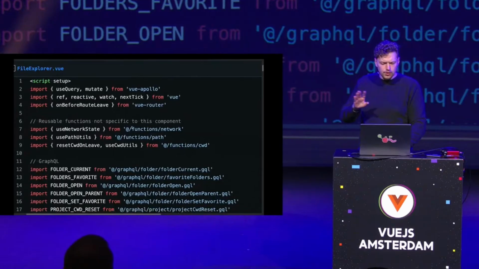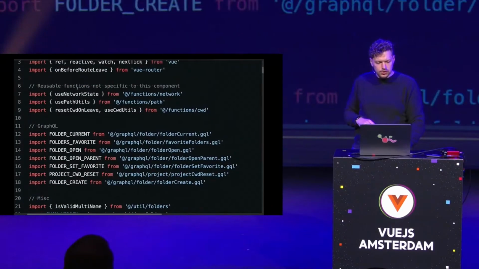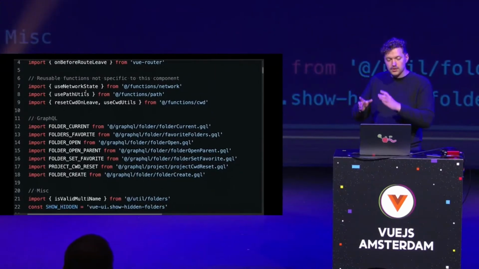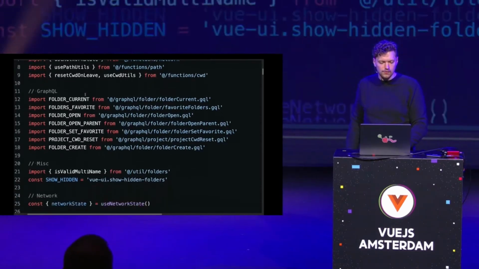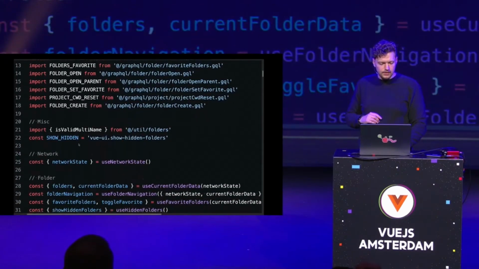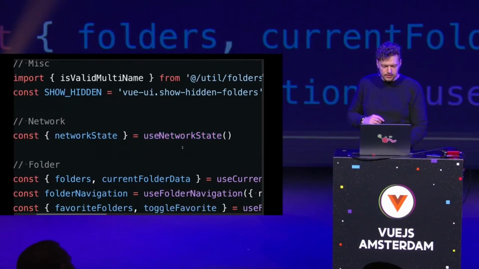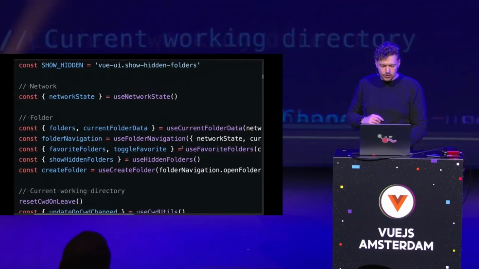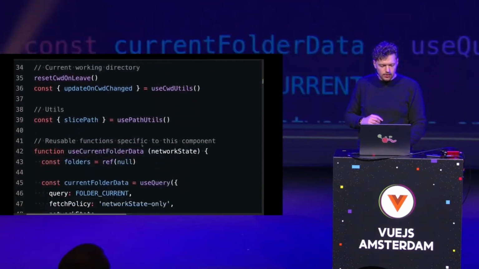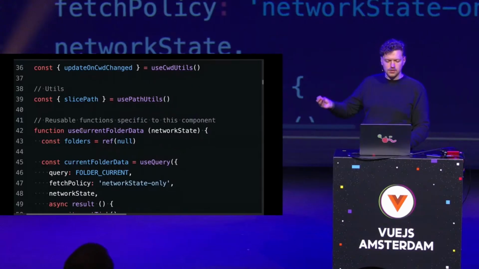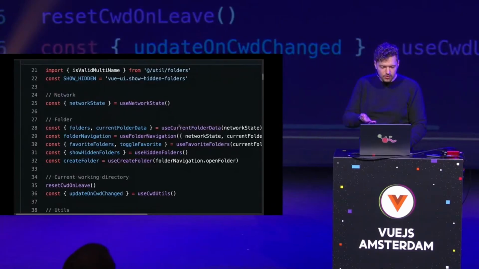So we have some Vue Apollo, some Vue router, some imports. Then some reusable functions, not specific to this component, so extracted composables: use network state, use path utils, and so on. GraphQL, some misc stuff, and what's that? Network. Const network state equals use network state. Folder: use current folder, and we pass in the network state here. And if we scroll further down, reusable functions specific to this component. Here we have use current folder data. So what was actually right up here.